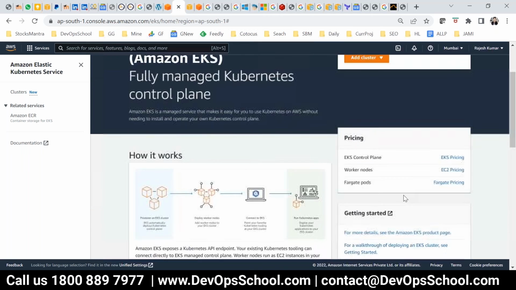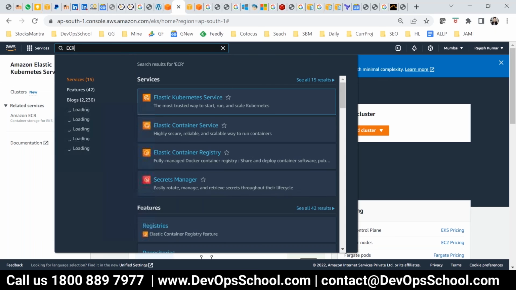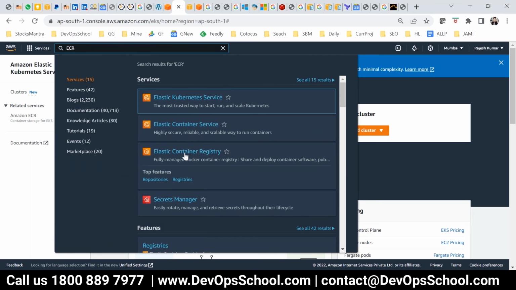You can check the pricing here. Let's say, do you know Docker Hub? I don't know how many of you know that. Docker Hub is where you can find the Docker images, which I'll talk about in the next session tomorrow, in fact. So for registry services, here you have ECR. Where's this? Here, the third one. ECR, Elastic Container Registry. So that is also something you can learn and get started with.